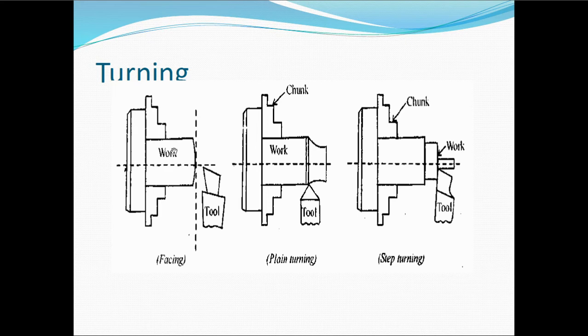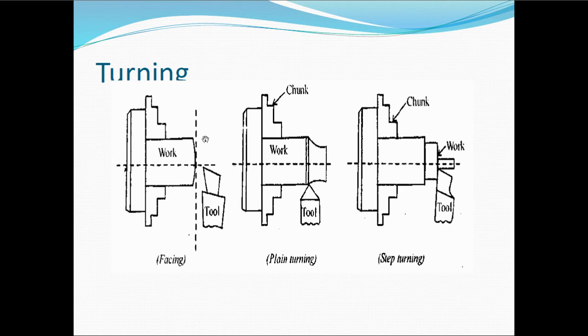The jaws are going to hold the workpiece, and the headstock is the main part here. As the drive comes, your chuck is going to rotate, and thereby the transmission is going to happen to the workpiece, and your workpiece starts rotating at a higher speed. Next, on the compound rest or the tool post you're going to hold the tool, and the tool is going to be fed against the rotating workpiece. In the facing operation you have the tool movement perpendicular to the axis of the work. So this is the axis of the work and this is the tool movement, and both are transverse directions. So you can make it 90 degrees or less than that.